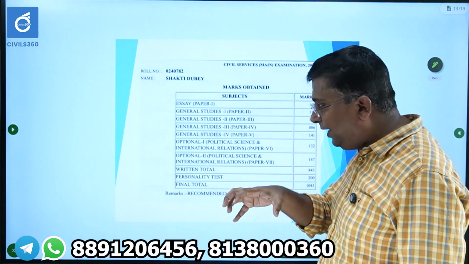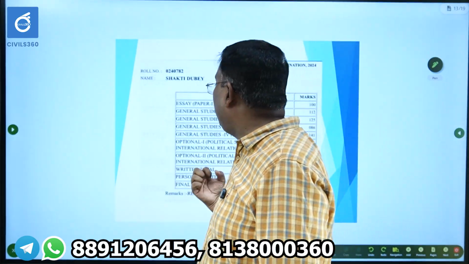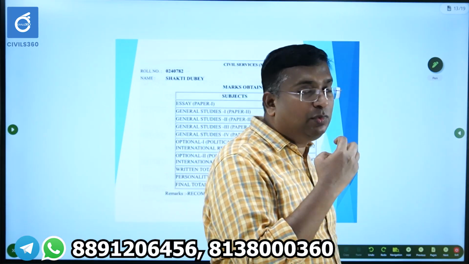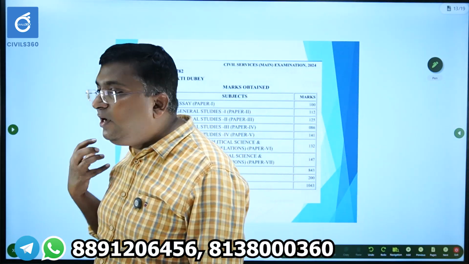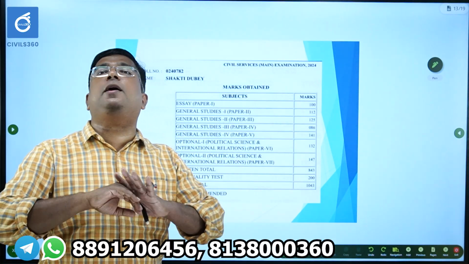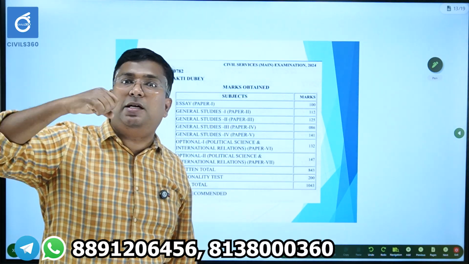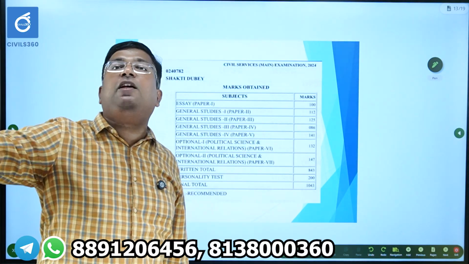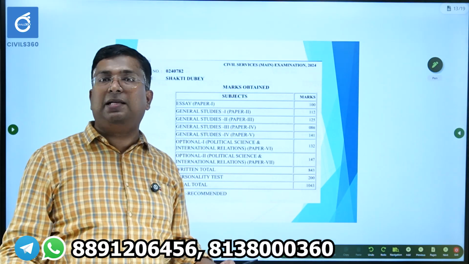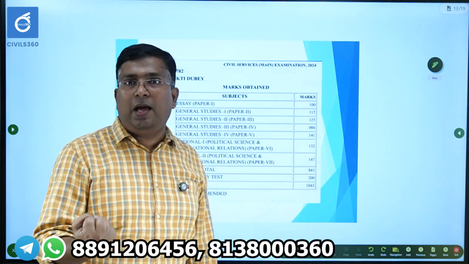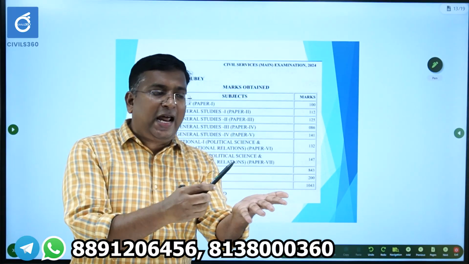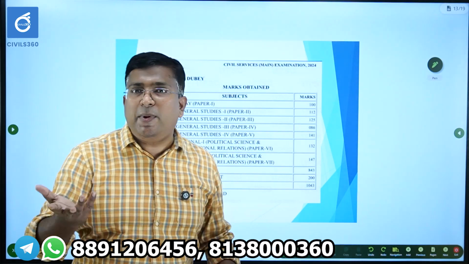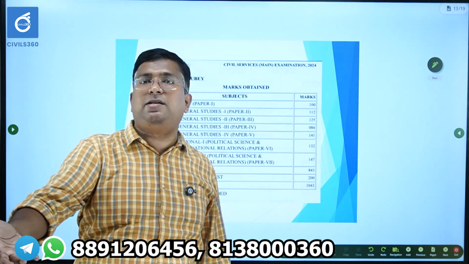So again, decoding. Take again the individual marks in mains. I told you, for many of you qualifying prelims is difficult, but with a proper plan you can qualify prelims. But qualifying mains is not that easy. Getting good marks in mains is very, very difficult compared to qualifying prelims. Please try to understand that, because in prelims the answer is there in front of you: A, B, C or D, a multiple choice question. You can use the elimination method. But in mains, you can't do that. You have to recollect and you have to write.